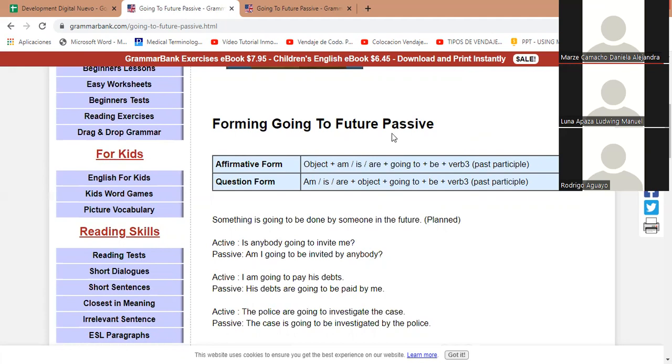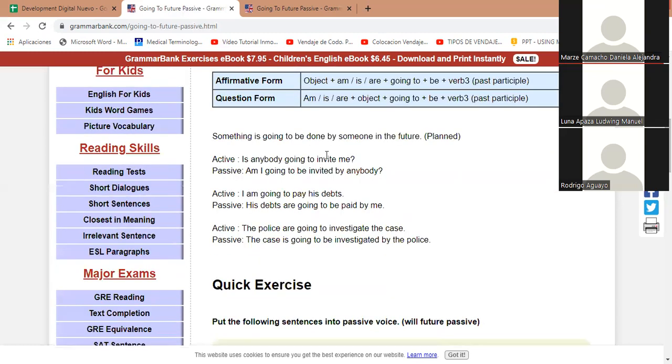We use this passive future with going to when something is going to be done by someone in the future. So something that's planned. All right. So let's see the examples. Active, is anybody going to invite me? Passive, am I going to be invited by anybody? Active voice, right? And passive, am I going to be invited by anybody? All right.